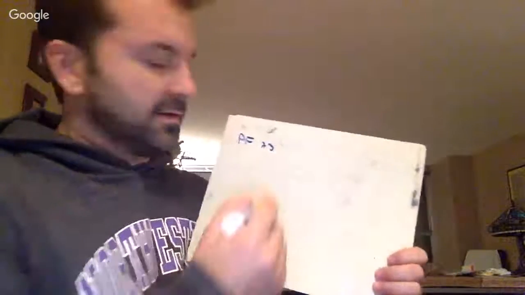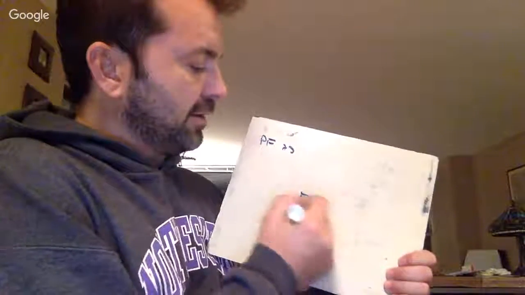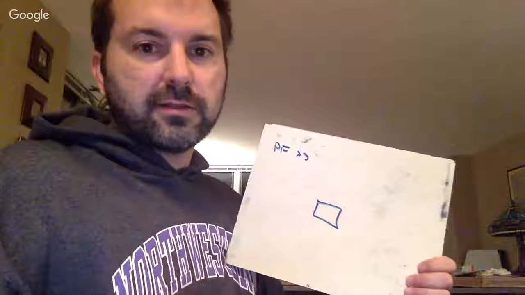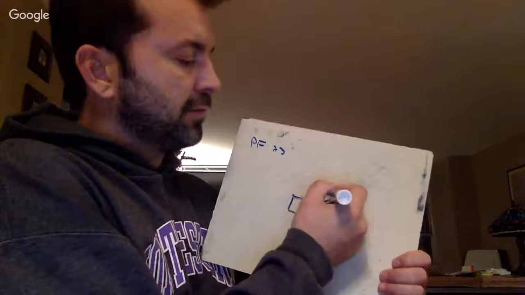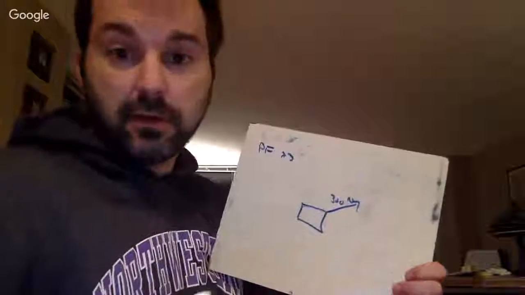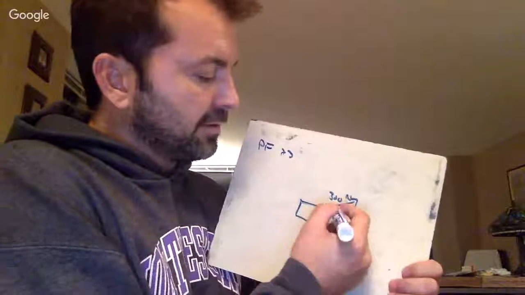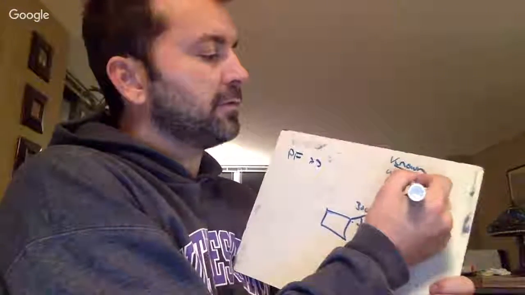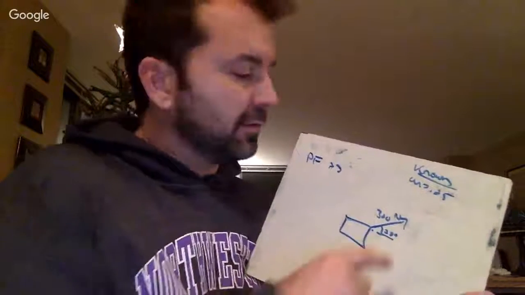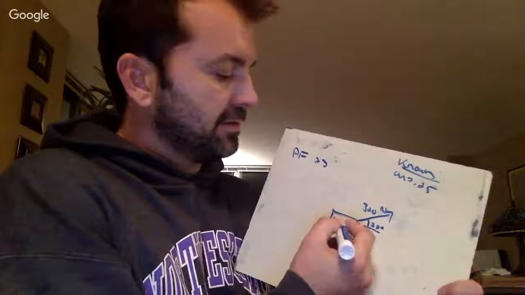Okay, so if you read the question, it gives us a crate. So we've got this crate here, and it's being pulled across a level floor by a force of 320 newtons. So whatever your force is, right, and an angle of 28 degrees above the horizontal. Okay, so that angle is 28 degrees. And it tells us the coefficient of friction. So what we can put here in our knowns, we know mu is 0.25. And I also know that the crate is